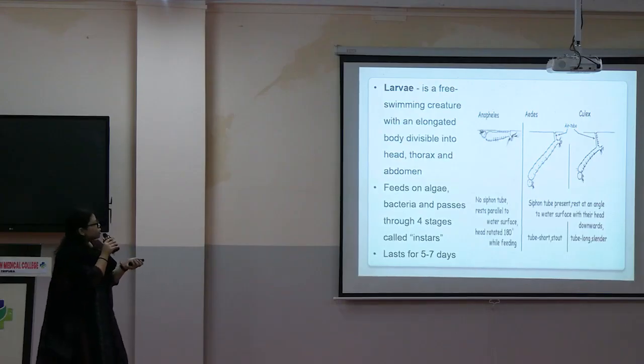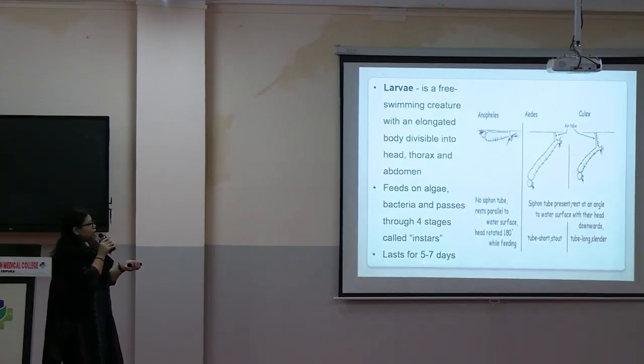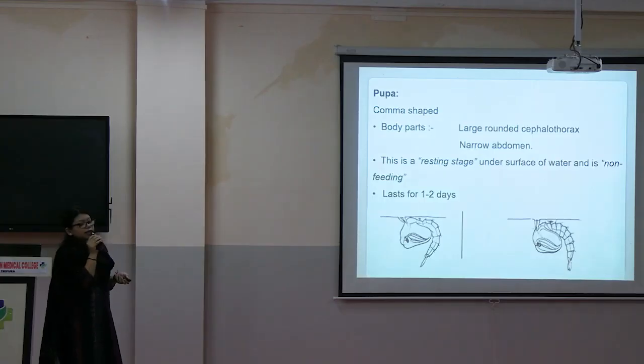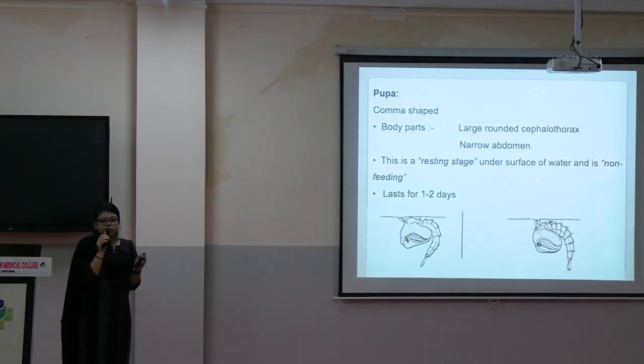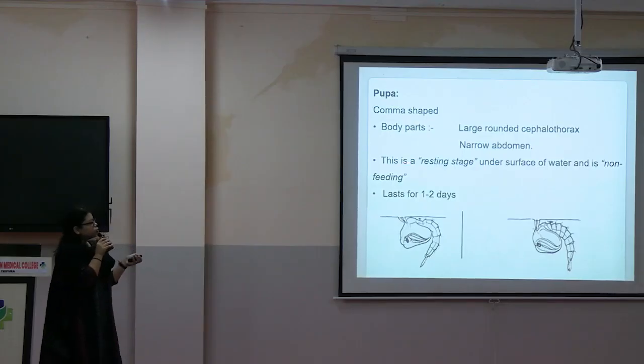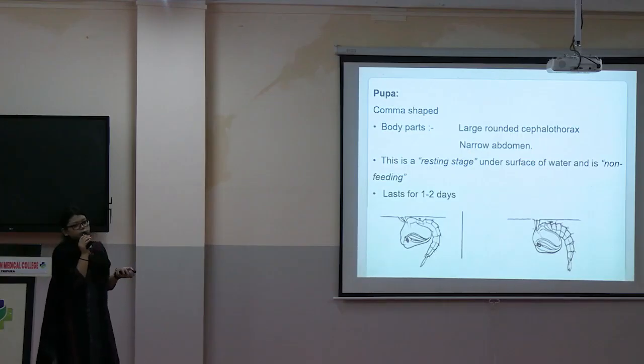So it is an elongated body. It feeds on algae and bacteria. It lasts for 5 to 7 days. Next stage is the pupa stage. In this stage, there is no feeding. It is only resting. See, in the larval stage, they were feeding on the algae and bacteria found in the water bodies. Now in pupa stage, there is no feeding. It is only resting under the surface of water. It has a comma-shaped body, rounded cephalothorax and narrow abdomen. It lasts for 1 to 2 days.